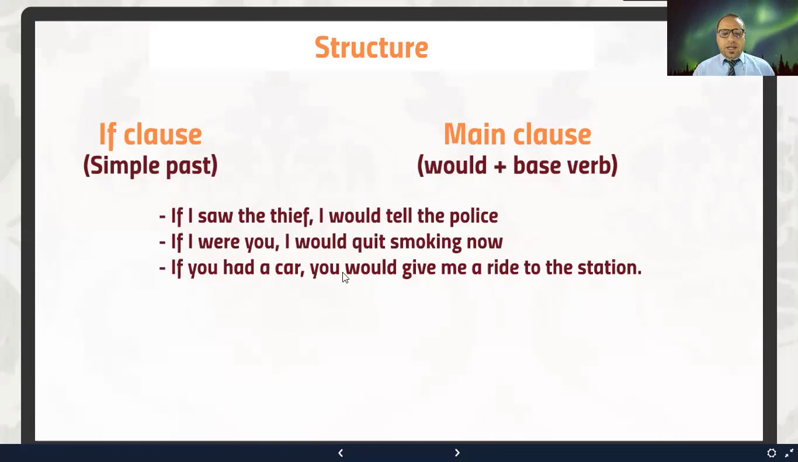If you had a car, you would give me a ride to the station. Here we are also talking about an unreal situation. In the present, you don't have a car, so you will not give me a ride to the station, right? So I'm just imagining that if you had a car, you would give me a ride to the station. But this will never happen as long as you don't have a car, right?